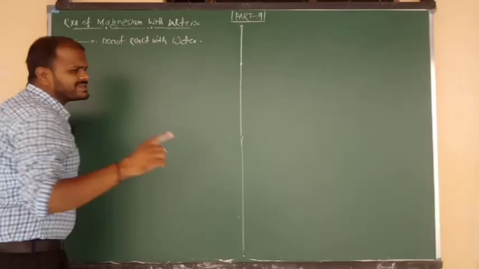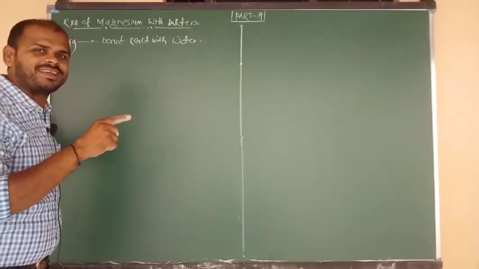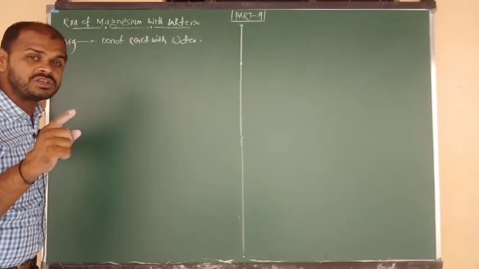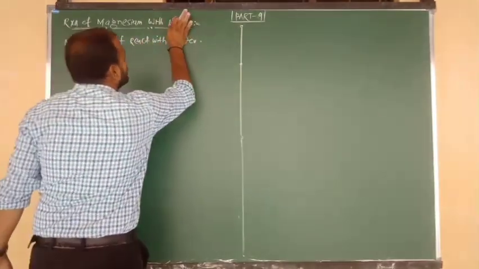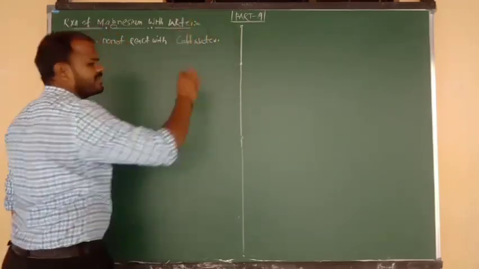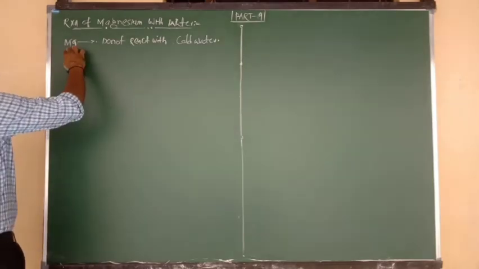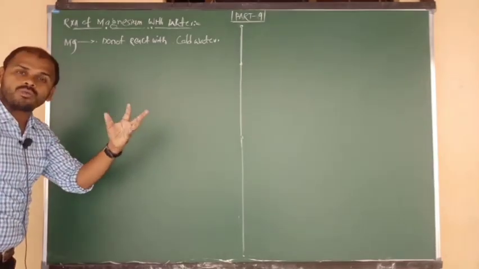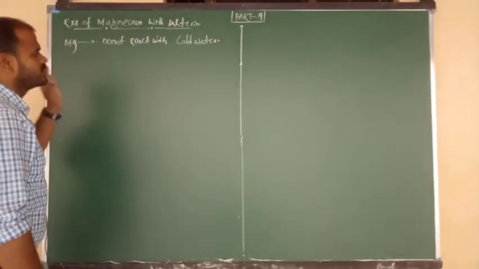That's why in the previous class I told you one question also. Give the reactivity order of metals towards cold water. Which one is more reactive? Sodium, after that potassium, after that calcium. Then I told you there that Mg does not show reaction with cold water. Magnesium does not react with cold water. Good. Now listen carefully. It does not react with cold water, but it can show reaction with hot water and it can show reaction with steam also. Let me explain first of all about hot water.